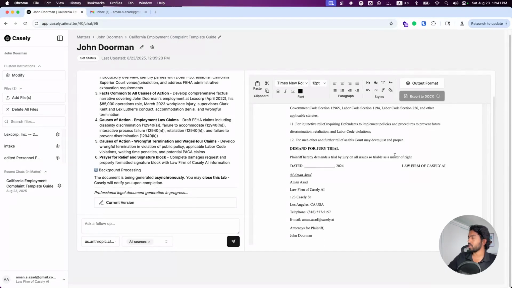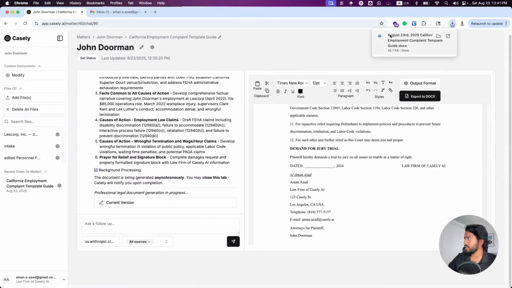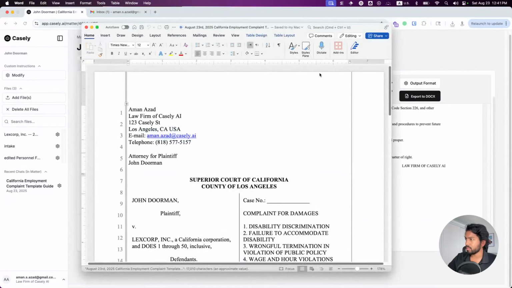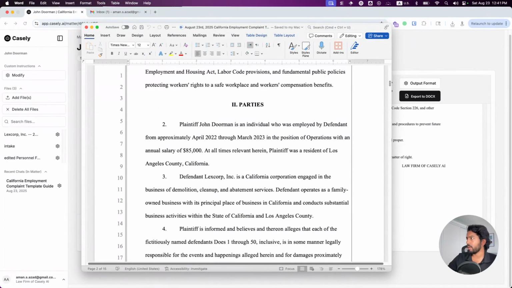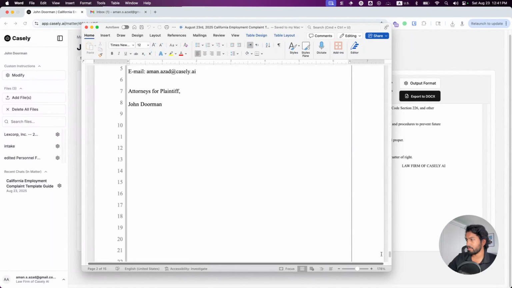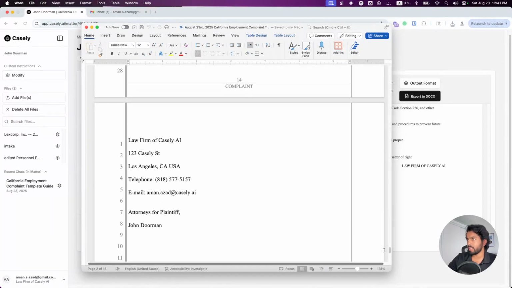If we export to docx, we'll see a nice dated file name here. Let's open that up. Great. And now we're here in pleading paper. We have our paragraph numbers, and let's see how many pages. Yeah, we're up to 15 pages here.